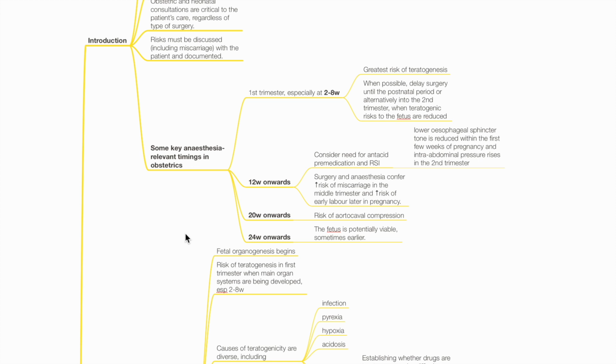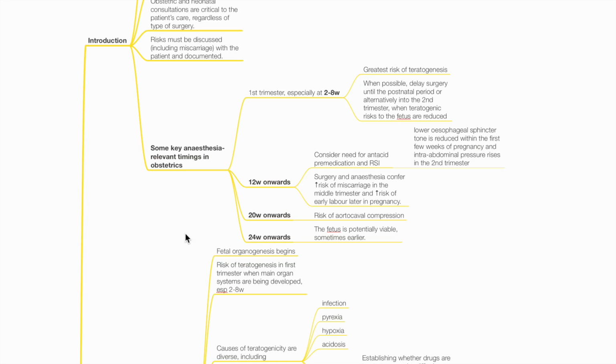Some key anesthesia-relevant timings in obstetrics. First trimester, there is greatest risk of teratogenesis, especially at 2 to 8 weeks. When possible, delay surgery until postnatal period, or alternatively into the second trimester when teratogenic risks to the fetus are reduced. 12 weeks onwards, consider the need for an acid pre-medication and RSI.